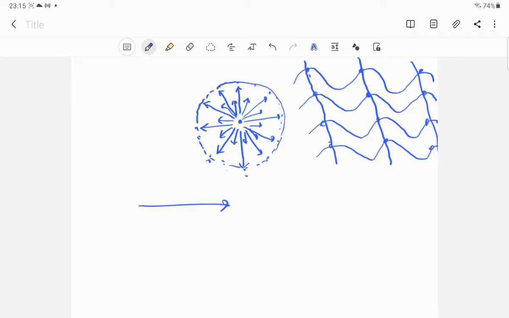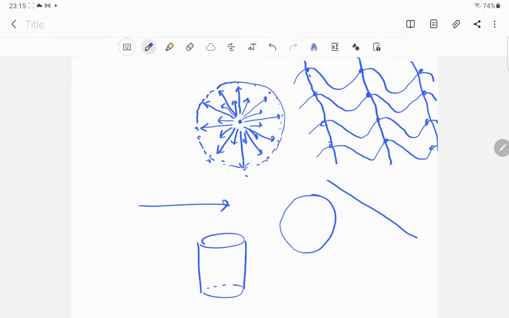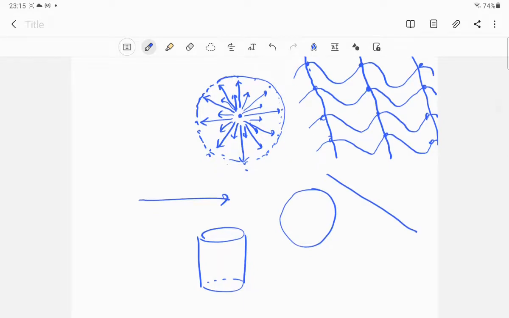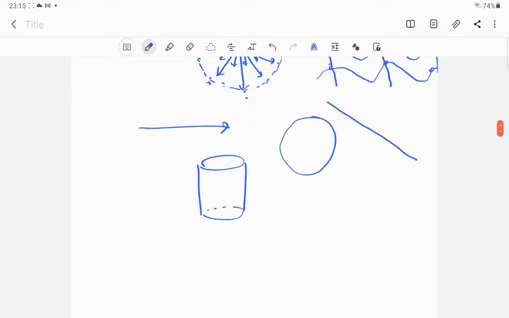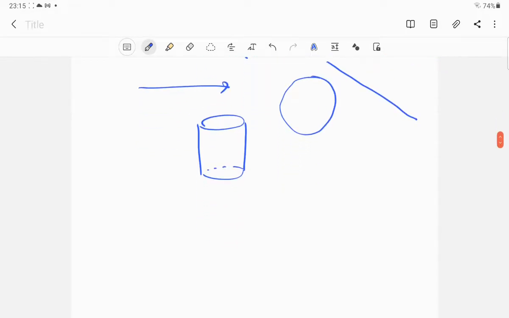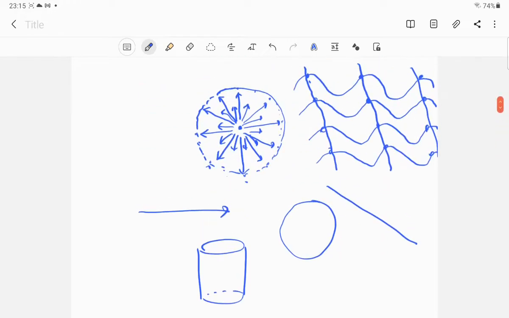The shape of the wavefront, whether it will be spherical, straight, or cylindrical, totally depends on the shape of the source. Another thing to consider is that the wavefront always travels in a direction normal to the direction of propagation of light.